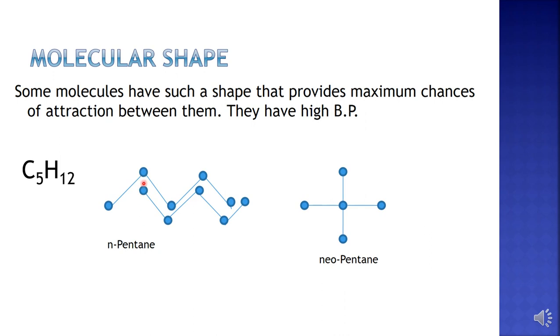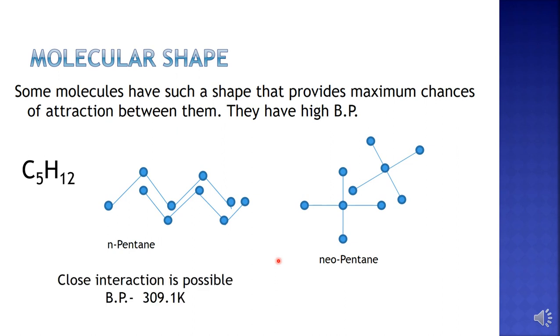But the structure of normal pentane is such that it has a zigzag shape, and therefore different normal pentane molecules can be arranged closely together, and therefore the attraction between them will be higher. Whereas in the case of neopentane, because of its structure, such a close packed arrangement is not possible.